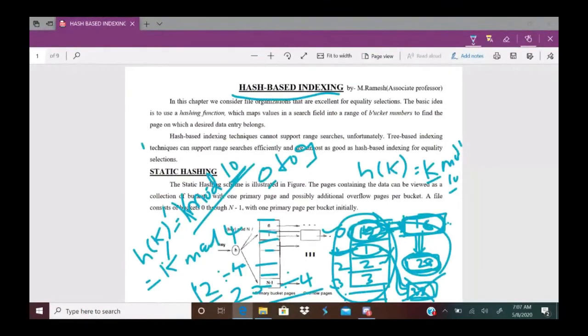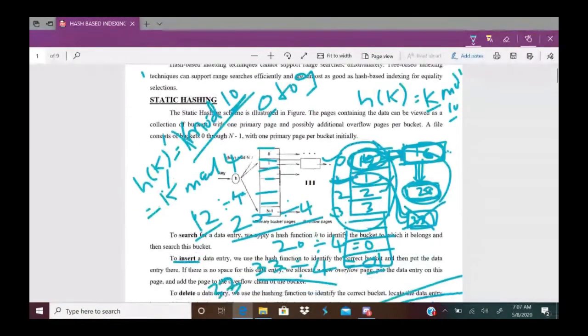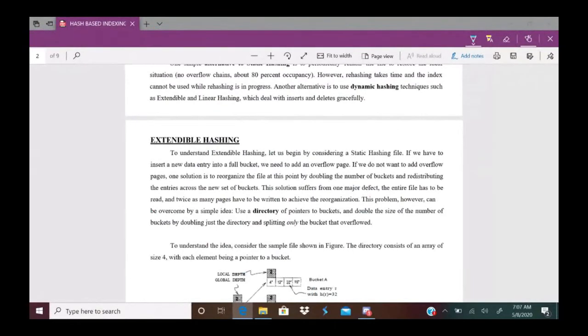Fine. So this problem is avoided by using extendable hashing. Extendable hashing is a dynamic hashing technique. The problem with static hashing is doubling the number of primary bucket pages. So instead of doubling the bucket pages, extendable hashing uses a directory of pointers.